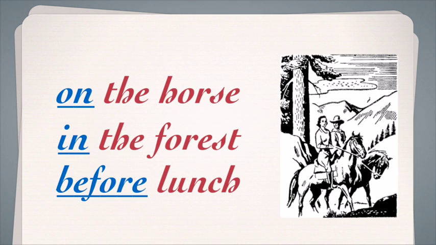Here's another scene. On the horse, it's a relationship of space. It's where the people are. In the forest, again, it's space. Before lunch. Before, of course, being a relationship of time. Now you'll notice that I've isolated all of these prepositional phrases and taken the entire phrase. And that's what we were talking about before in the definition when we were saying that a preposition had a noun or pronoun attached to it that made up a phrase. You'll want to look for these when you're going through your writing because that's how you'll be able to identify them and that's how you're going to be able to revise them out.